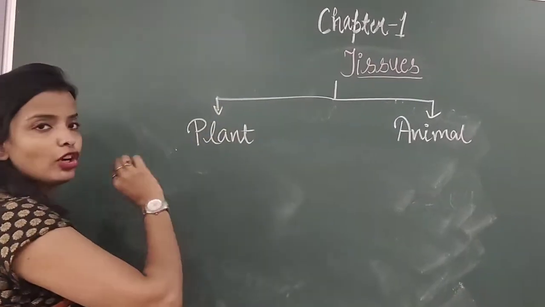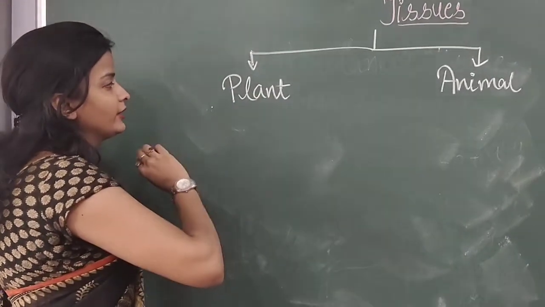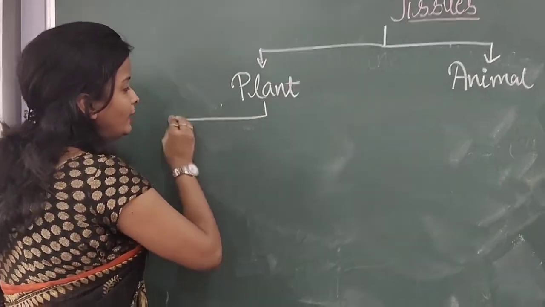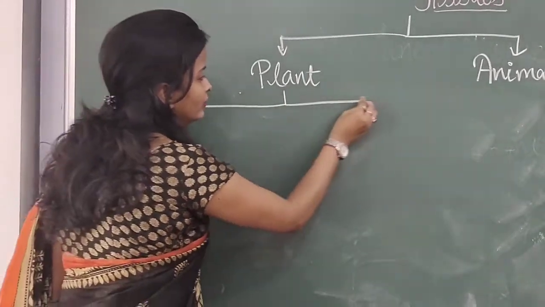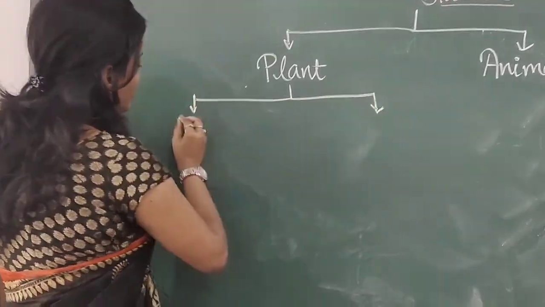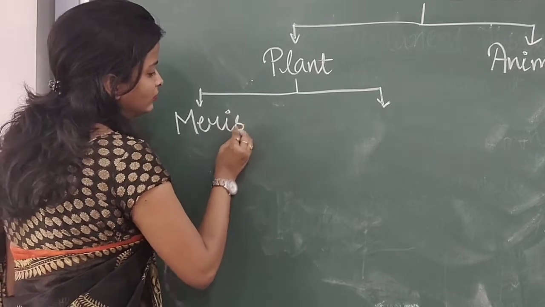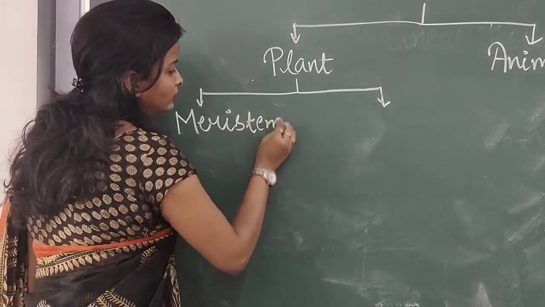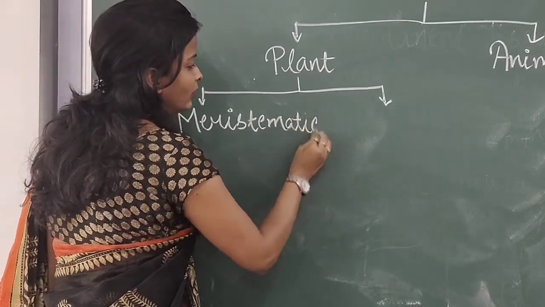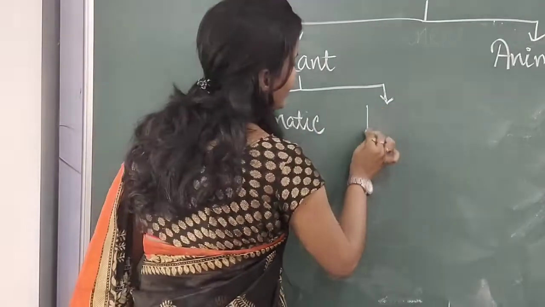When you talk about the plant tissue, it is again divided into two types. First one is meristematic tissue and the second one is permanent tissue.